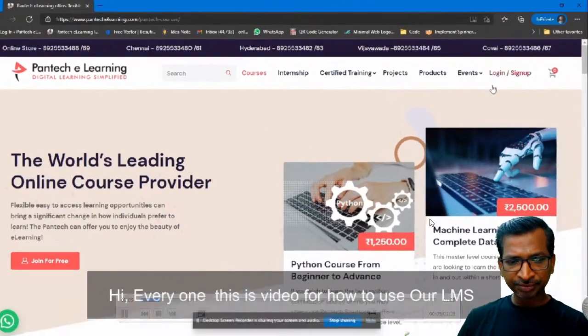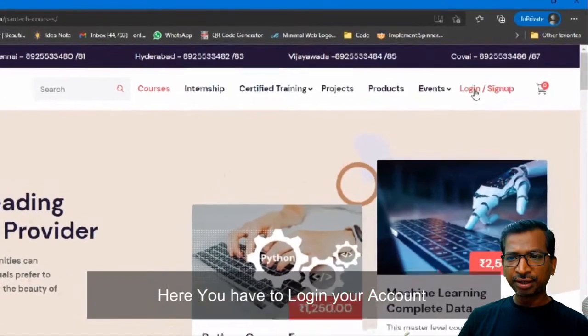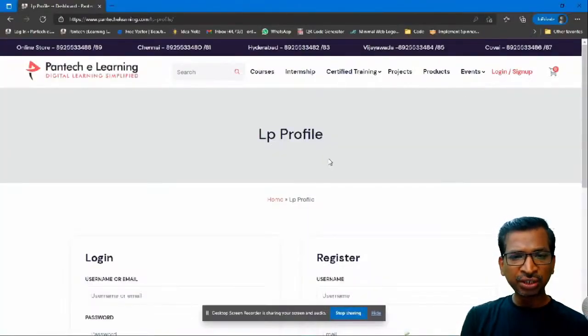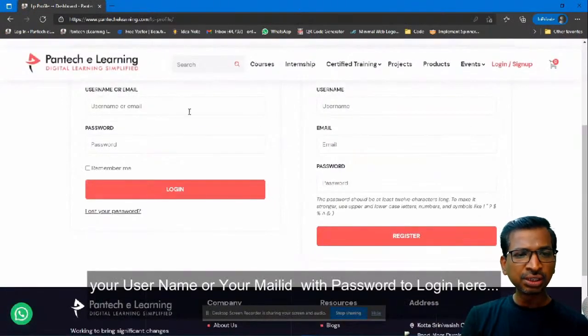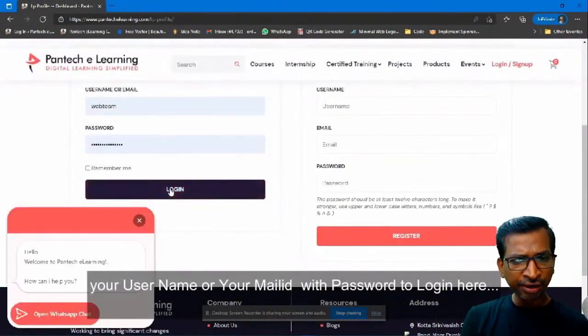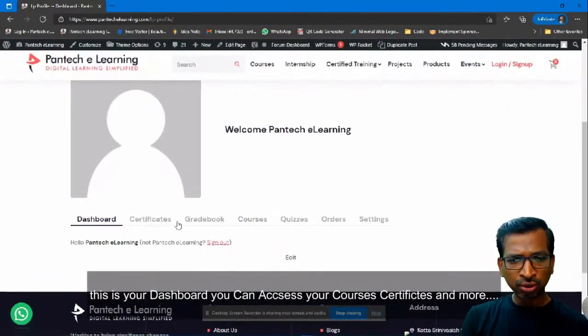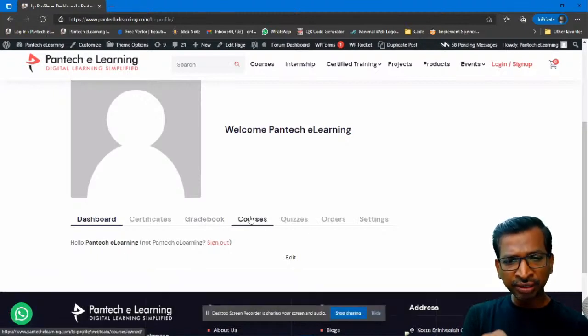See here, just log in on this website. You will get your login credentials, so use them to log in. Once you've logged in, you will get your dashboard, with a certificate, a grade book, and then courses.